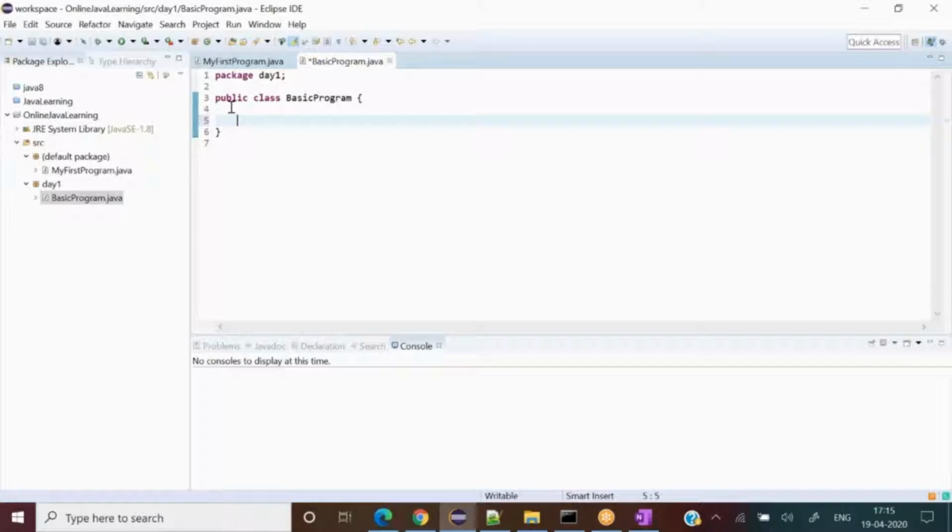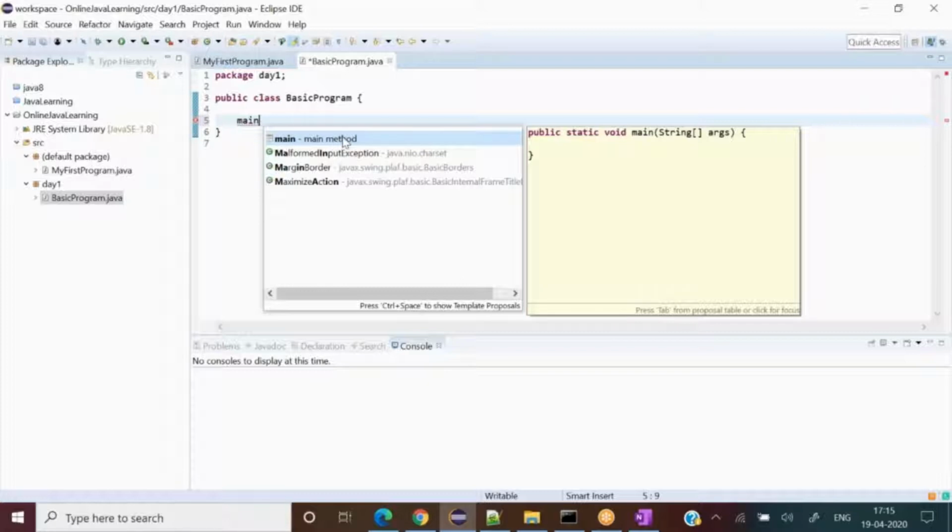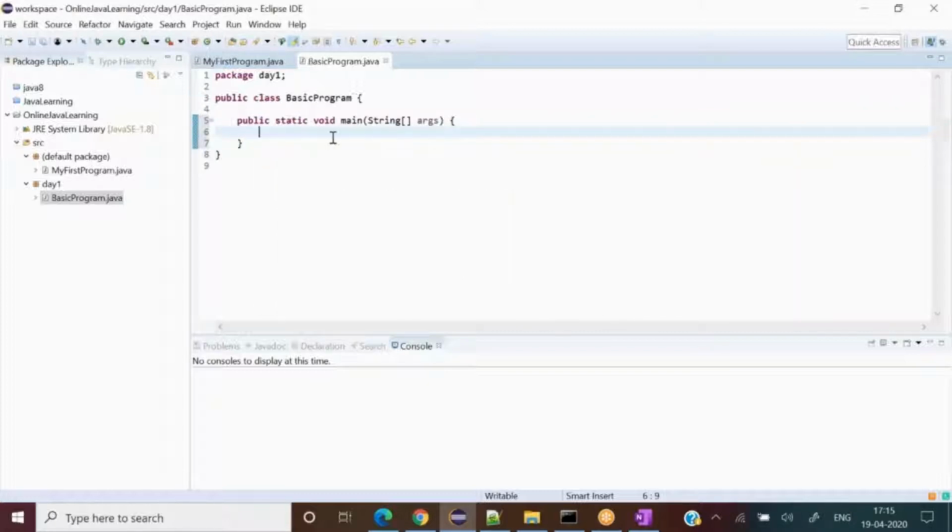I keep on saying this so that you can also get used to it. I'll type main, and after that I'll press control space. It should give me the pre-filled things so that I should not type more and more every now and then. Now I would like to come to the data types, basic data types.